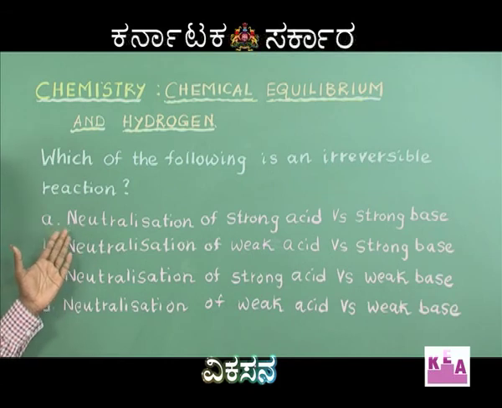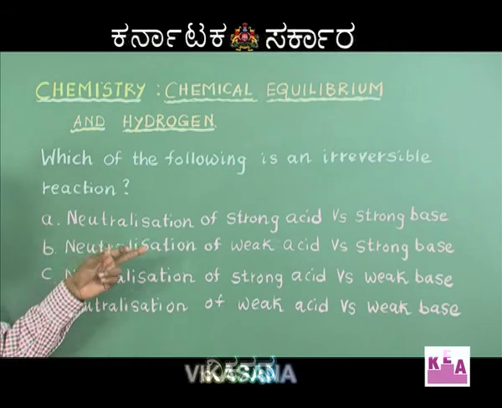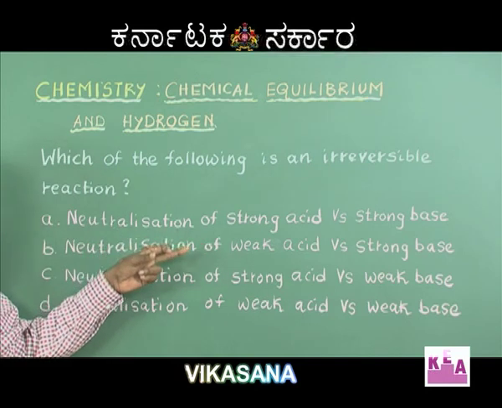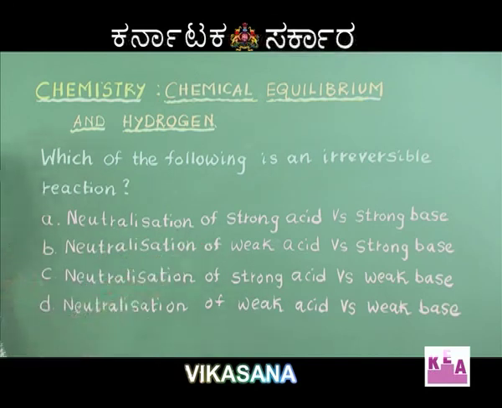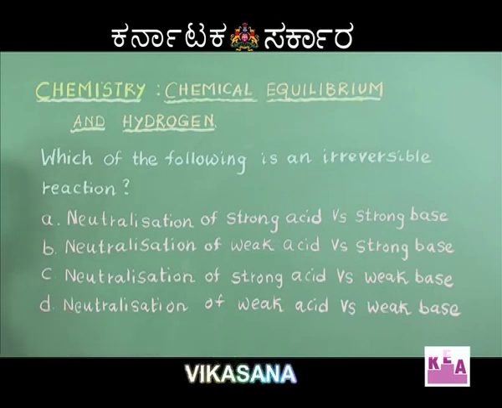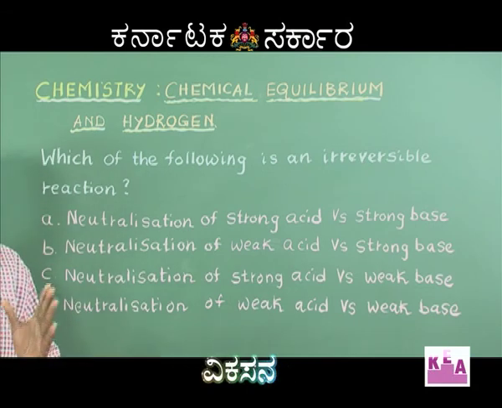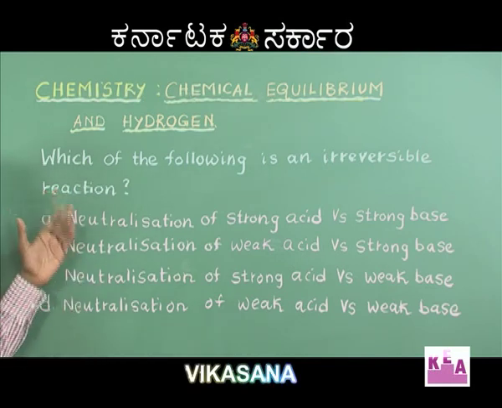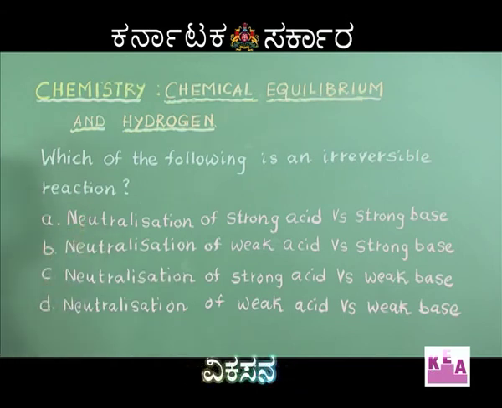Just to confirm the statement that I made: neutralization of a weak acid versus strong base, acid is weak, understood that it is a reversible reaction. Option C, neutralization of a strong acid versus weak base, base is weak, it is a reversible reaction. And I said, if either of the acid or the base or both the reactants are weak, it is a reversible reaction. Therefore, the correct answer is option A, neutralization of strong acid versus strong base. Option A is the right answer.